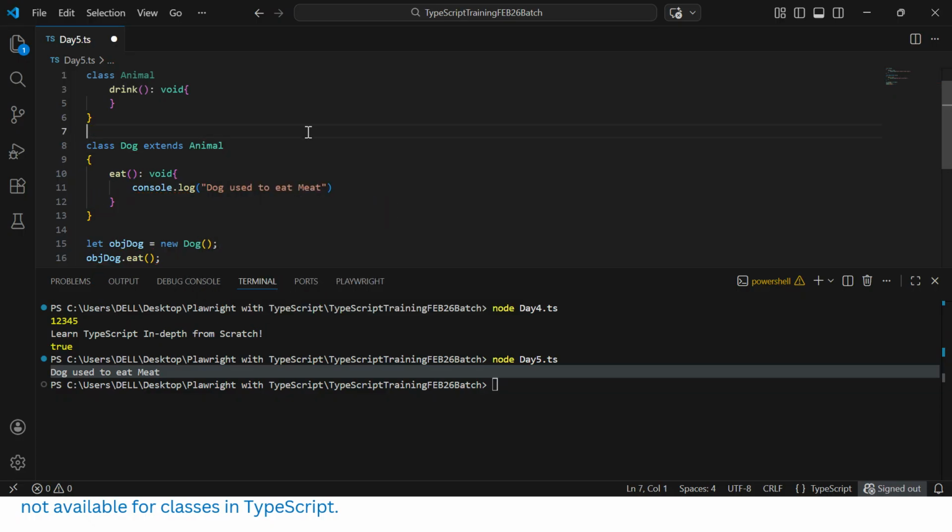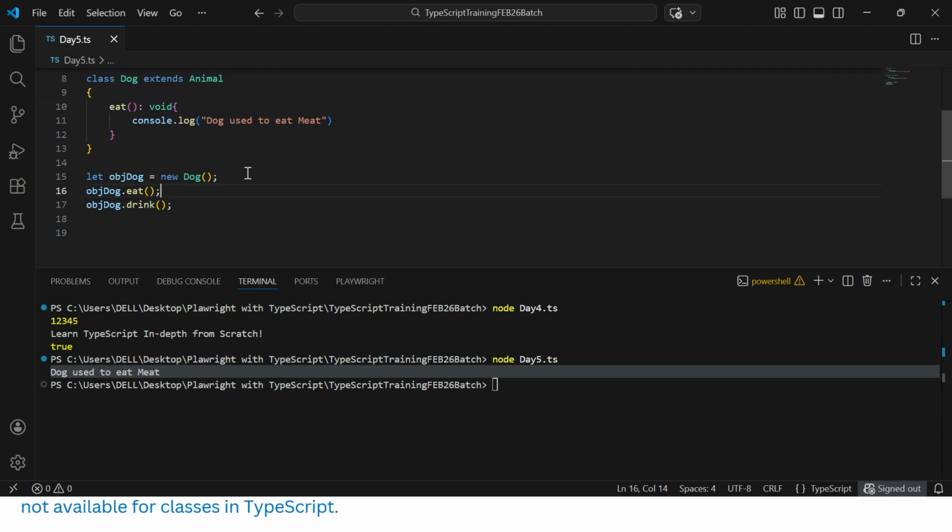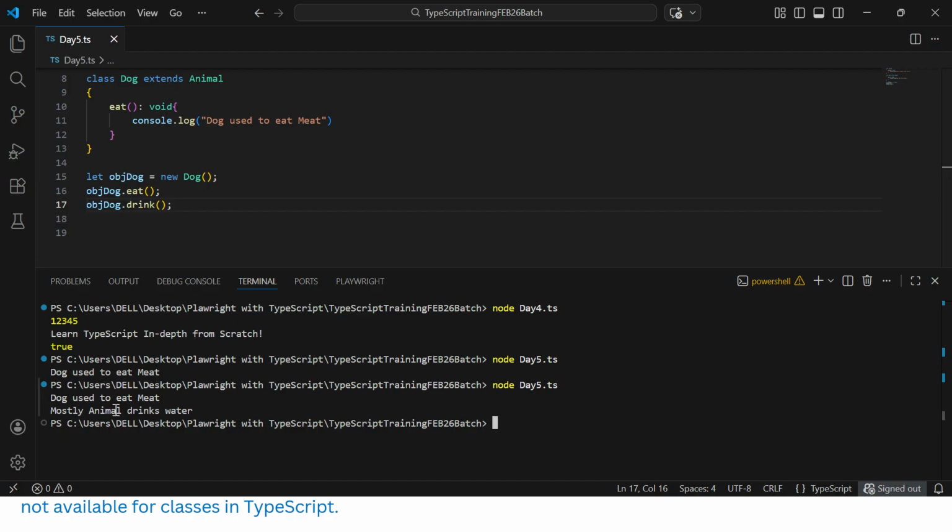Okay, that's all. Now your dog is called your child class or subclass, and animal is called the parent class or the base class. Now you could see that as and when I'm implementing the inheritance concept as a parent-child relationship, automatically this method, my child class object, can use it. Now you could see there is no error message. Now if you run the code, it will work properly. You could see mostly animal used to drink water, dog drinks water, and this is also coming.